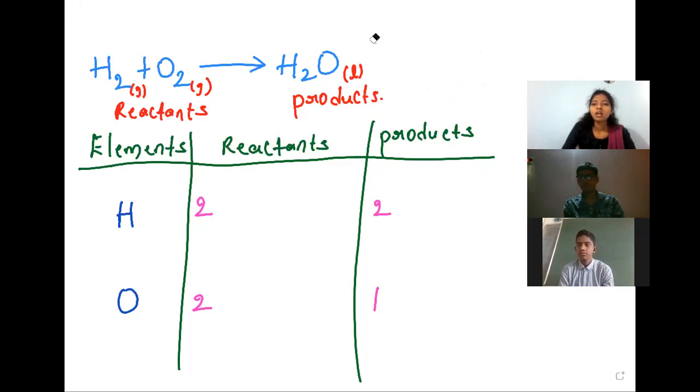Now see, Nana, hydrogens on the reactant side 2, product side also 2. So these are balanced here. Equal number of atoms are there on both sides. Now see, oxygens on the reactant side 2. On the product side we have only 1. Oxygens are not balanced here. Right? Where is the one more oxygen? Where has it gone?